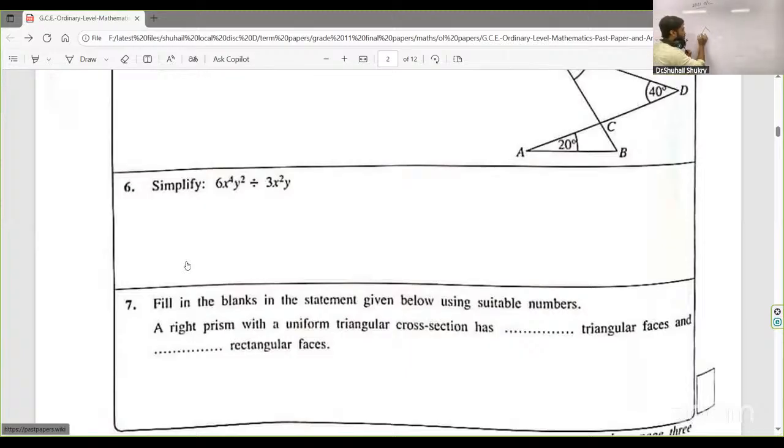What is a prism? Like this. How many rectangular faces are there? There are 3 rectangular faces. One is this face, one is this side, and the other you have to come to the other side and see. Then you will see there are 3 rectangular faces. How many triangular faces? This triangle and this triangle. Triangles 2. The answer is it has 2 triangular faces and 3 rectangular faces. If you put 2 and 3, you get 2 marks.